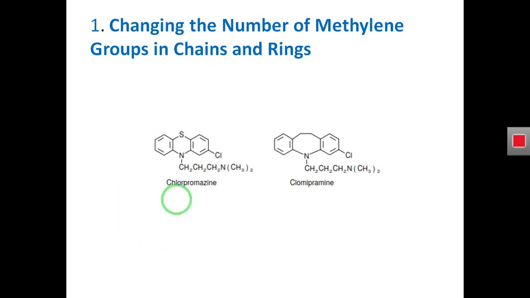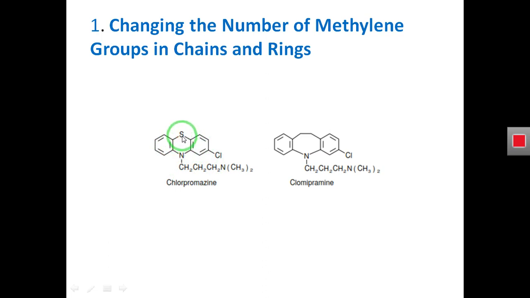And how can we make changes in the shape and size? We can change the number of methylene groups in the ring or the chain. For example, if we have a drug with a ring structure, as we have here, it is an antipsychotic drug and its structure is a ring structure, not an open chain structure. This antipsychotic drug has a sulfur atom in its ring.